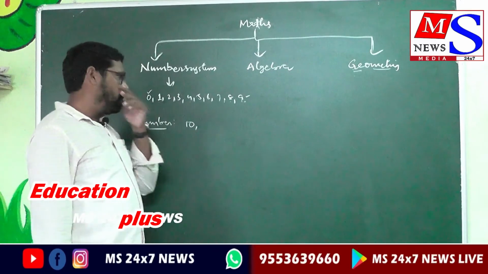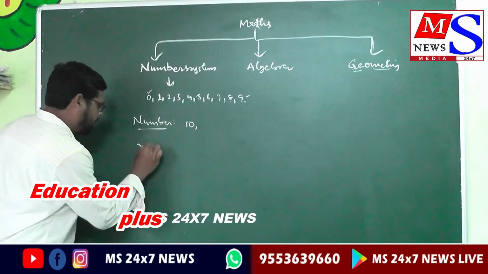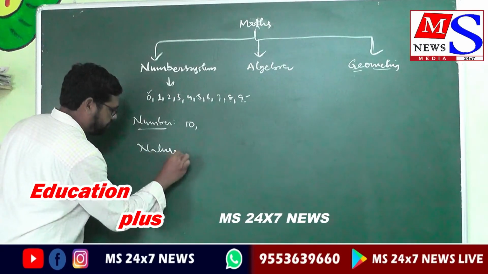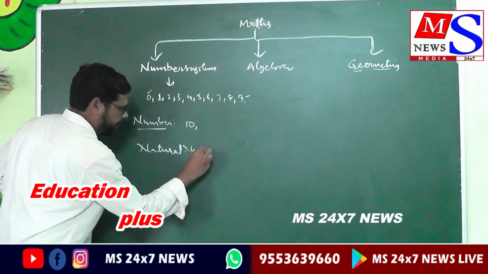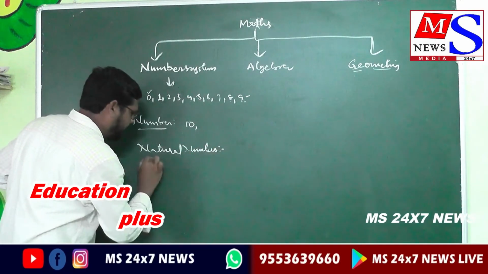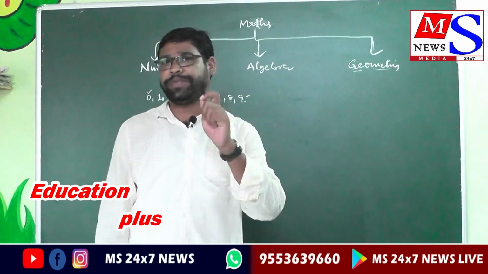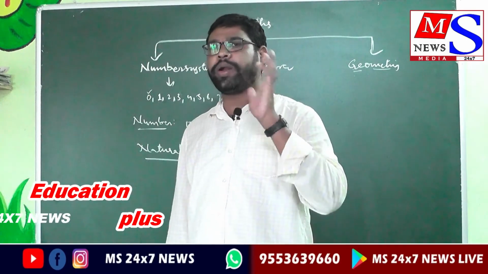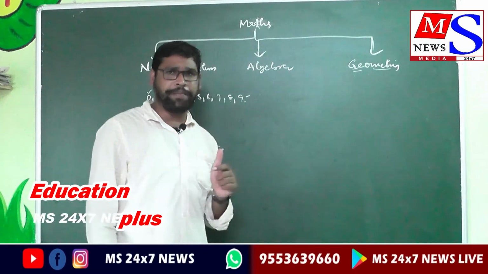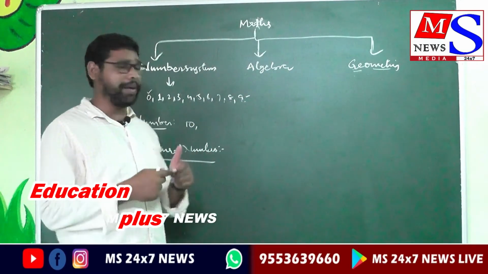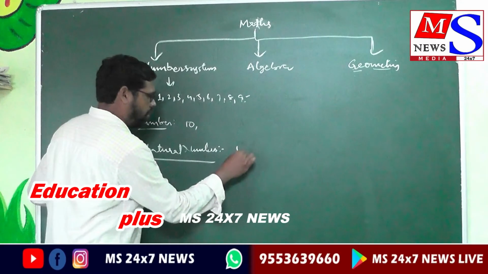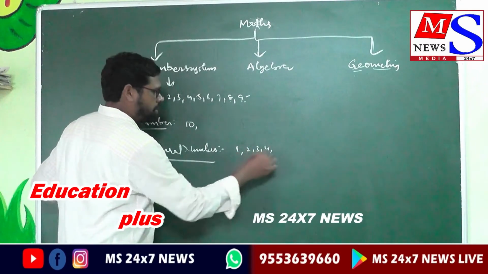Okay, so then natural numbers. What is a natural number? All the counting numbers or all the significant numbers are called natural numbers. What are the counting numbers? Counting numbers are 1, 2, 3, 4, 5.